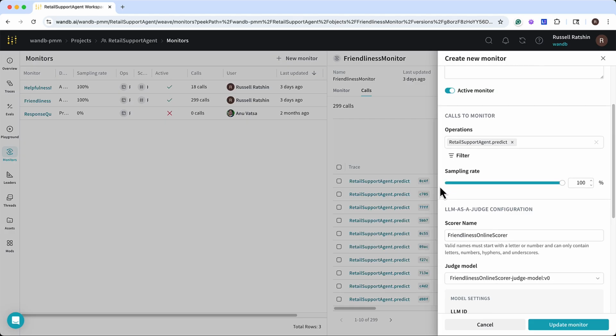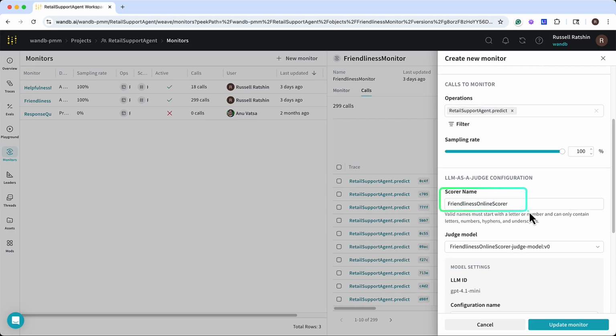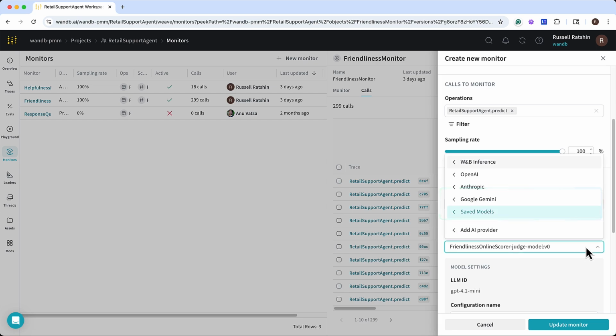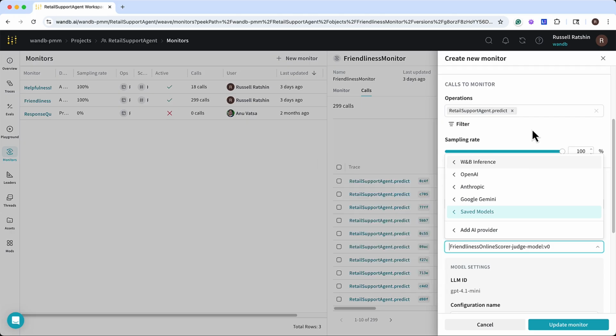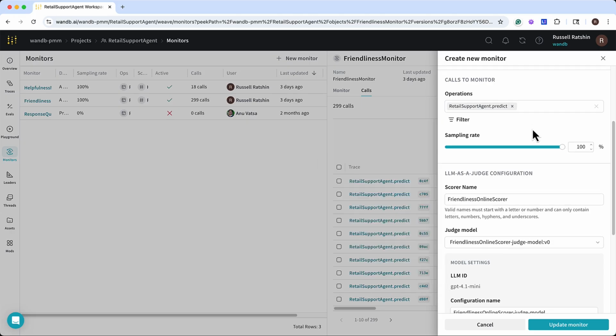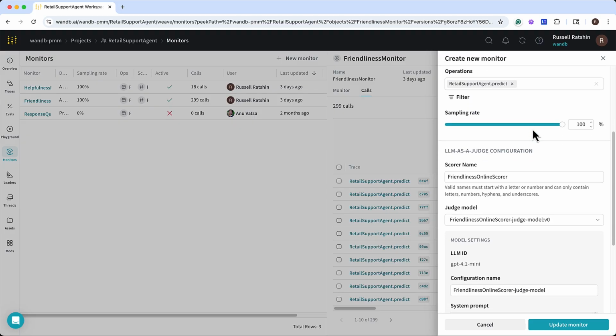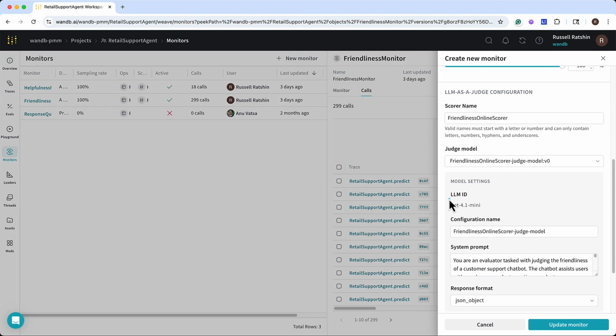And now we define the LLM as a judge score for our monitor. I give the score a name and select the underlying model. This list of LLMs includes both those that I've set up in my Weave account, but also popular open source models hosted by CoreWeave, available with W&B Inference. I created this score model previously, so its configuration has already been packaged up. But you can see here that I originally selected GPT-4.1 Mini.